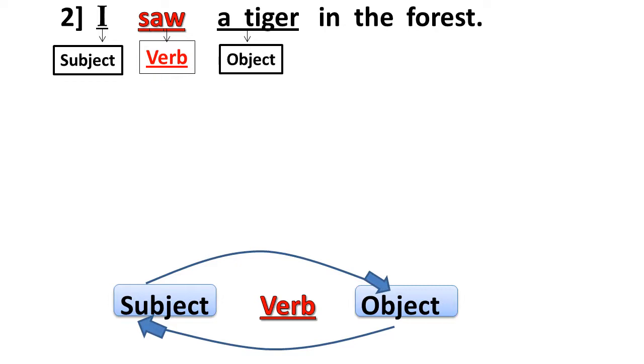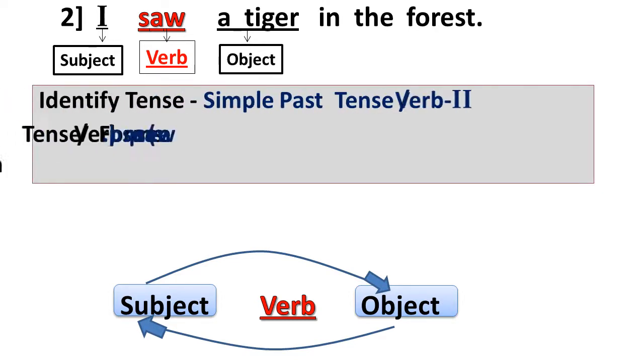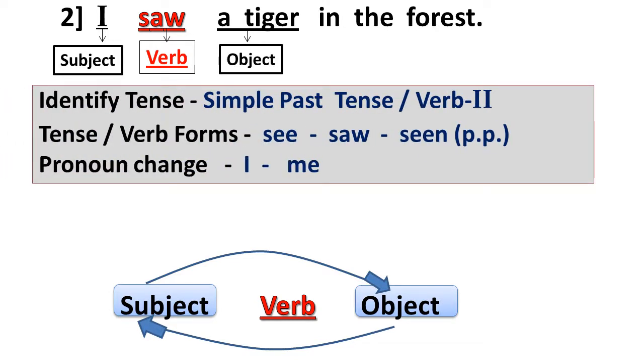How to solve the example? Here, the last slide we studied: identify the tense, simple past tense. Verb form: see, saw, seen. Seen is the past participle of the verb.